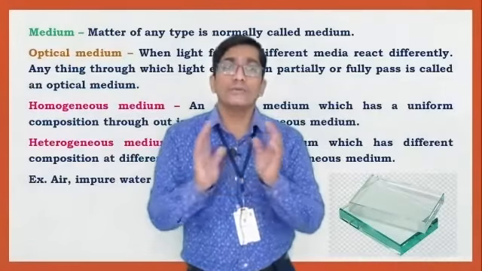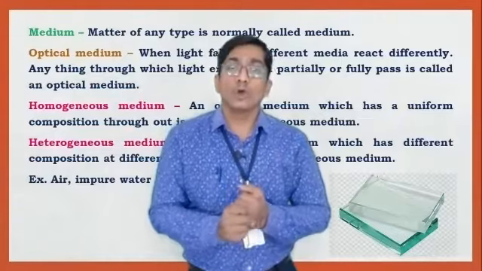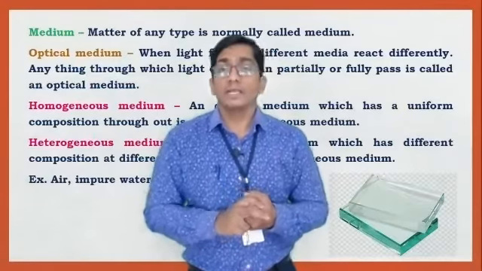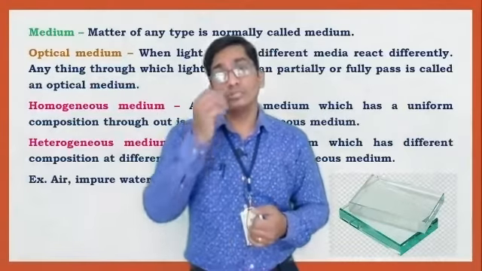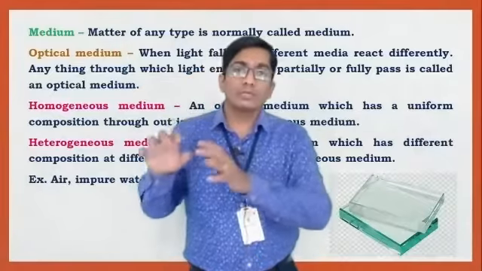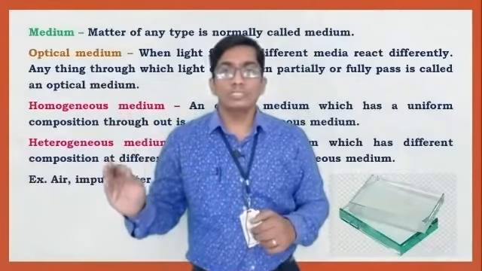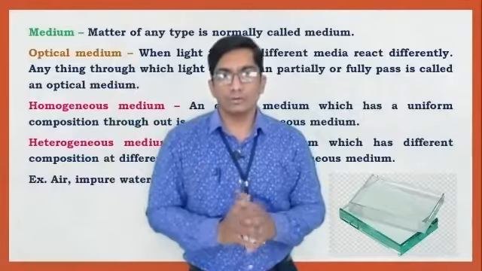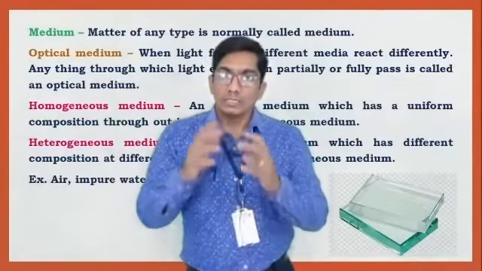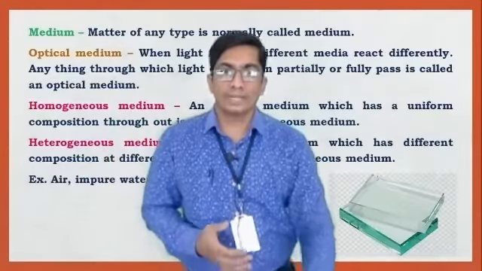Impure water is also a heterogeneous medium. So these are the two types of optical medium: homogeneous and heterogeneous.